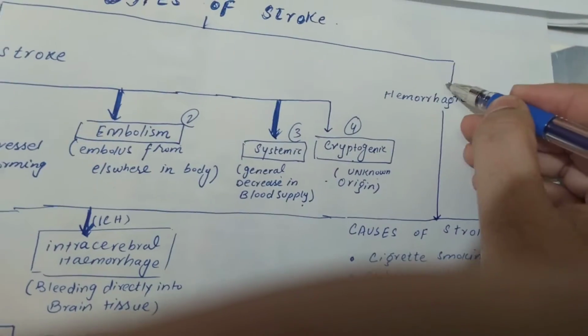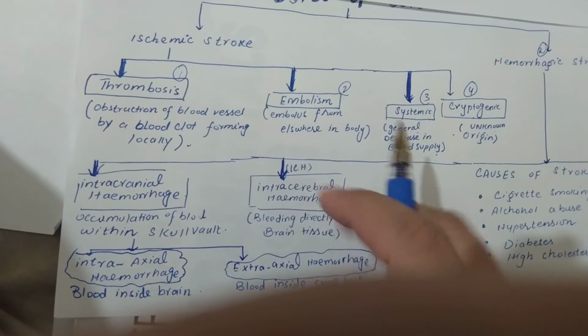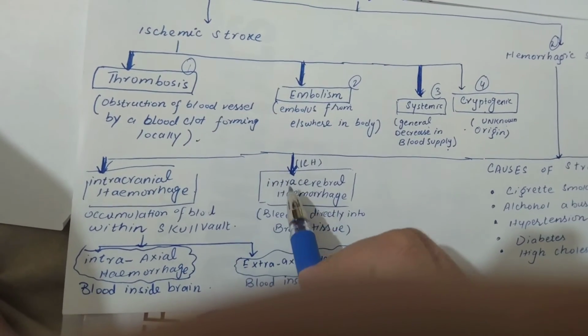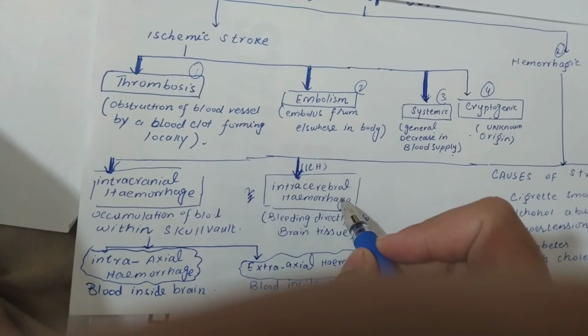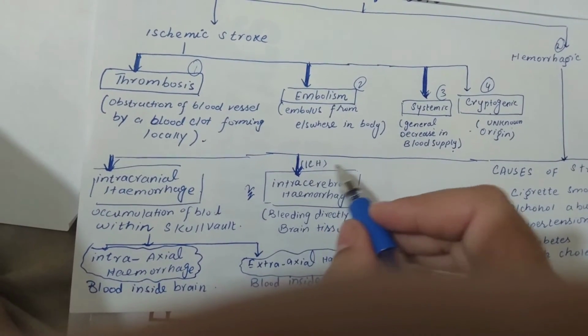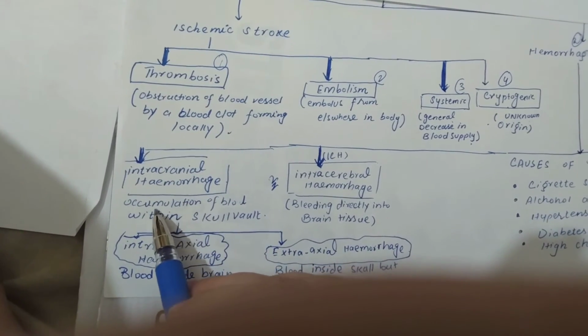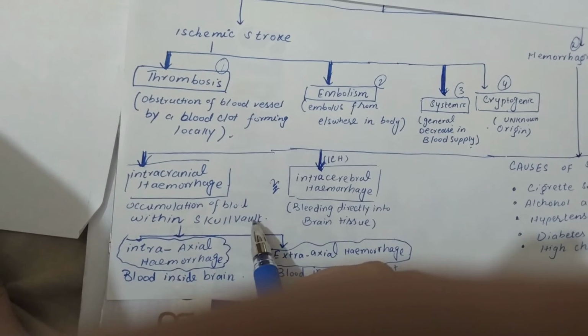And the second type of stroke is hemorrhagic stroke. Hemorrhagic stroke is also further divided into 2 types. Number 1 is intracranial hemorrhage, number 2 is intracerebral hemorrhage, that is also known as ICH. Here, intracranial hemorrhage: accumulation of blood within skull vault.